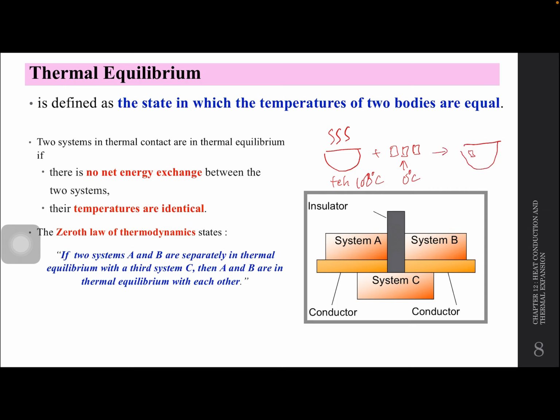So awak jadi teh ais. Okay, air awak dengan ais awak lama-lama akan jadi thermal equilibrium because they gonna have the same temperature. So bila two body have the same temperature, maksudnya dia in thermal equilibrium. Okay, ataupun steady state.